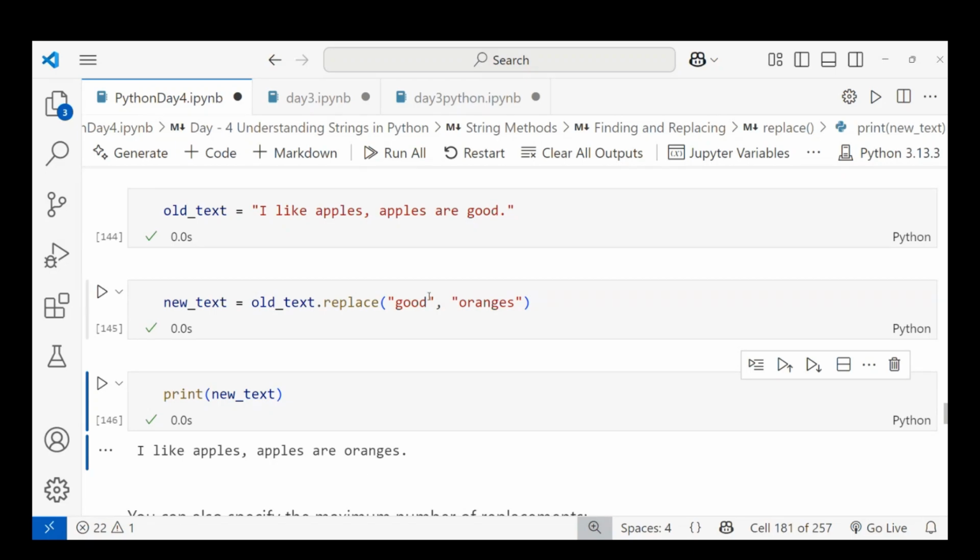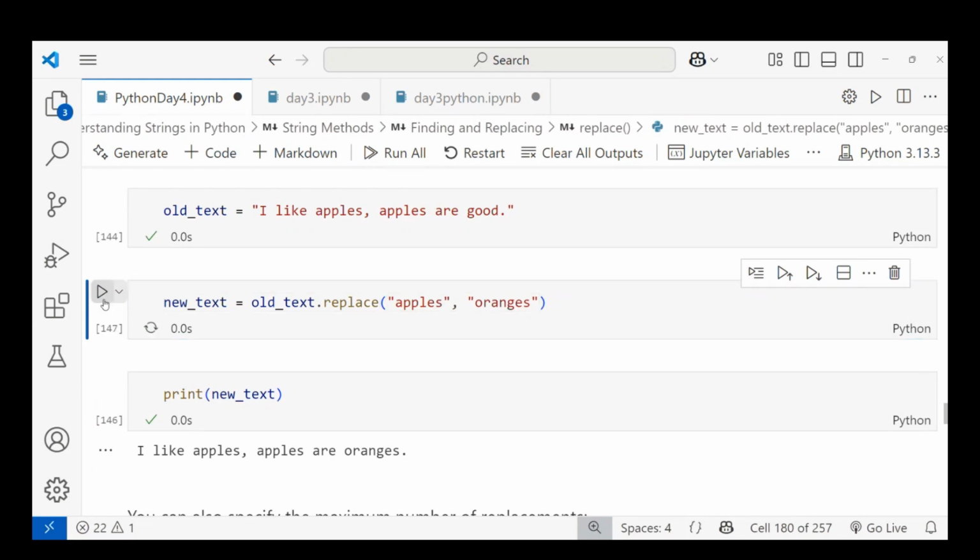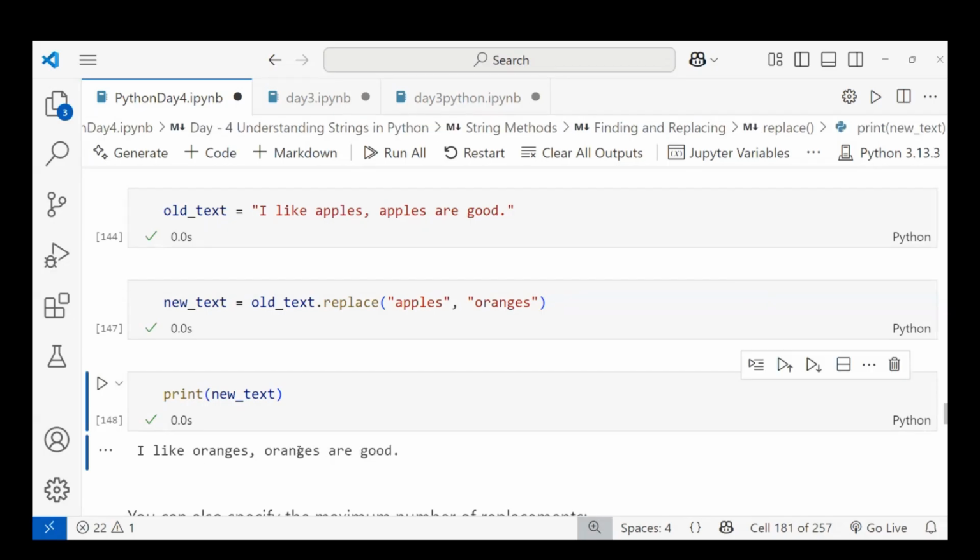If you want apples to be converted, you can change it to apples. And I'm running this. You can see apples is converted into oranges and good stays good. This is how replace works in a string.